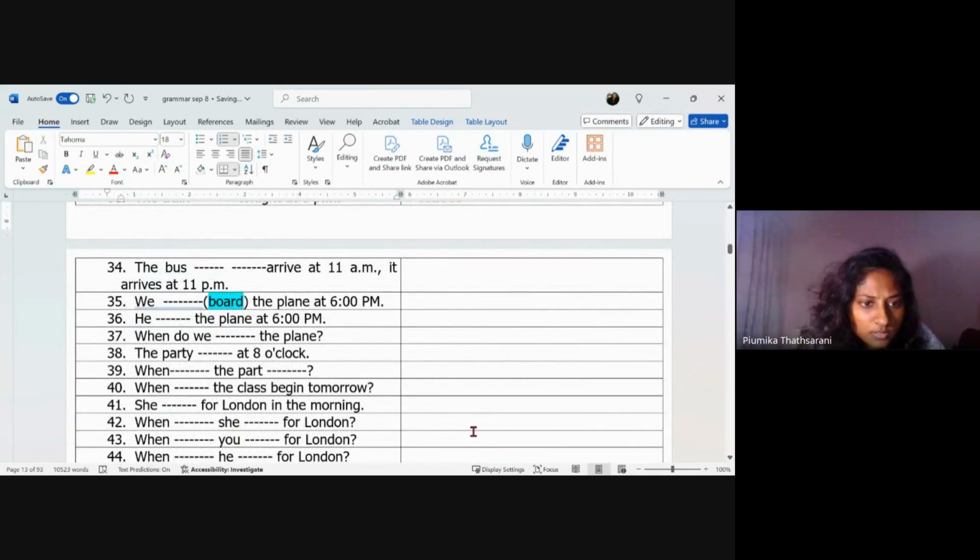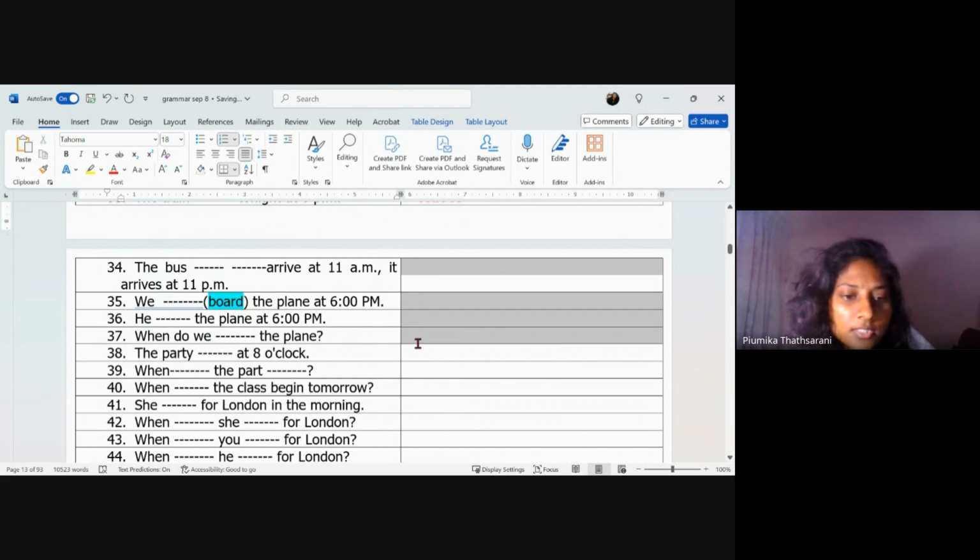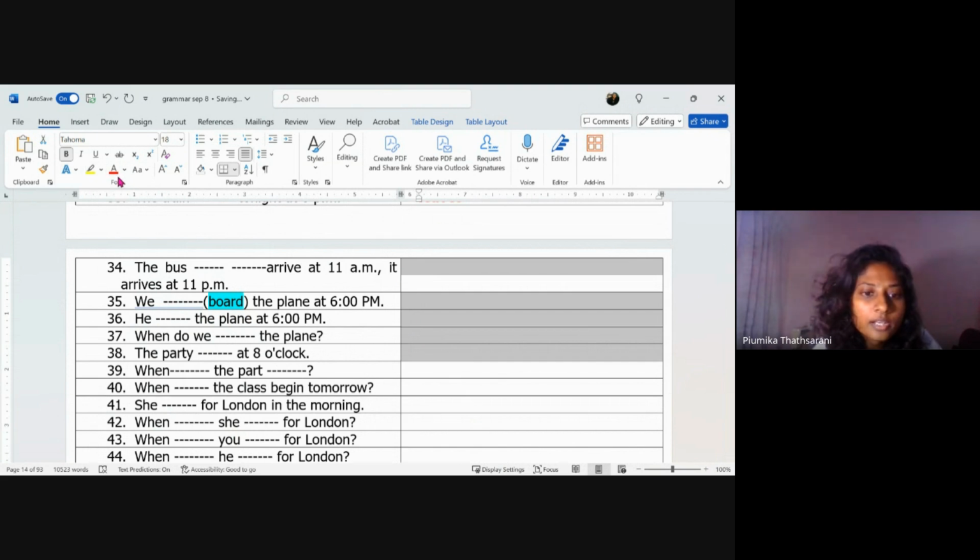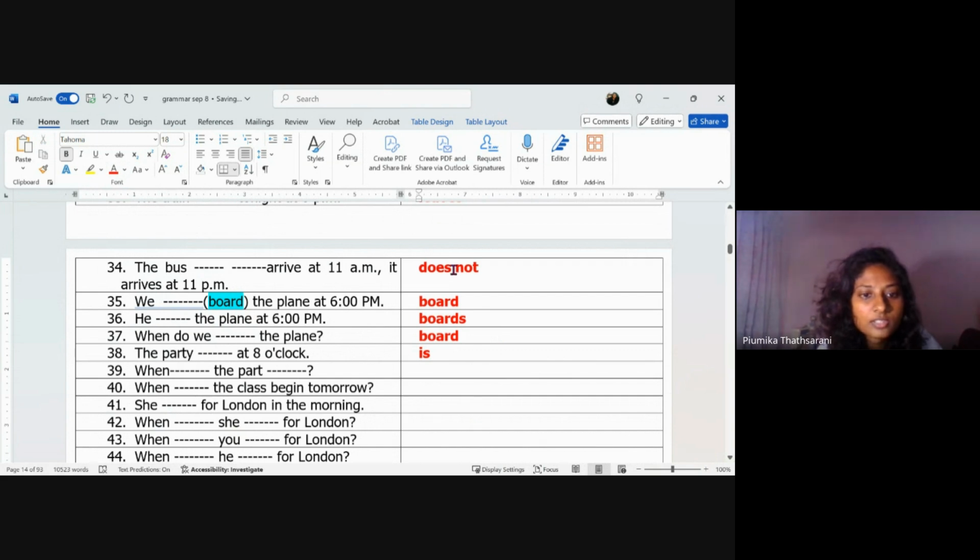The bus arrived at 11 a.m. It arrives. It does not arrive at 11 a.m. It arrives at 11 p.m. We board the plane at 6 p.m. He boards the plane at 6 p.m. When do we board the plane?